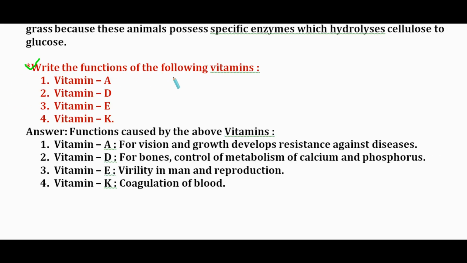The next question, write the functions of the following vitamins: vitamin A, vitamin D, vitamin E, vitamin K. Vitamin A is for vision and growth, and develops resistance against diseases. Vitamin D is for bones, and controls metabolism of calcium and phosphorus. Vitamin E is for virility in men and reproduction. Vitamin K is for coagulation of the blood.